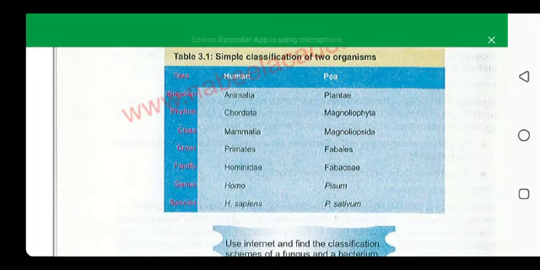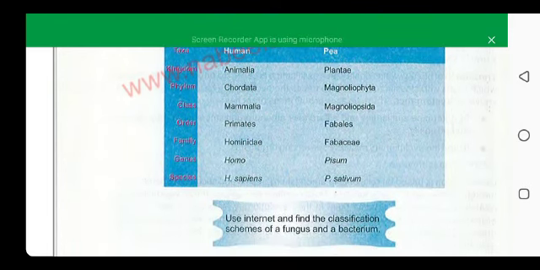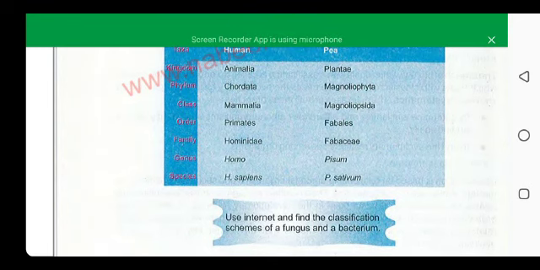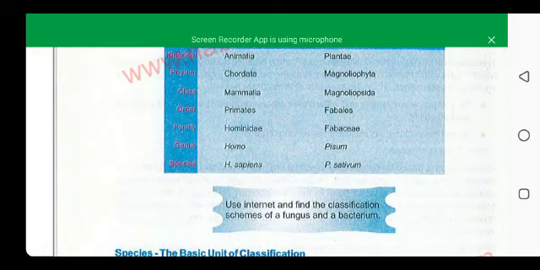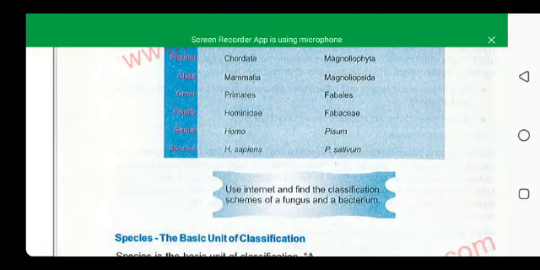The order of the human is Primates, and the order of the pea plant is Fabales. The family of the human is Hominidae, and the family of the pea plant is Fabaceae. The genus of the human is Homo, and the genus of the pea plant is Pisum.